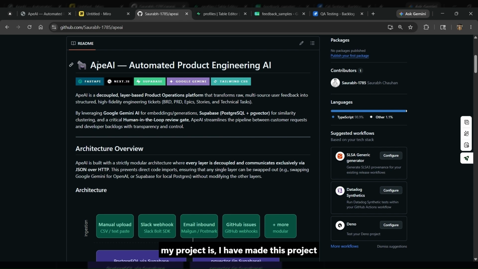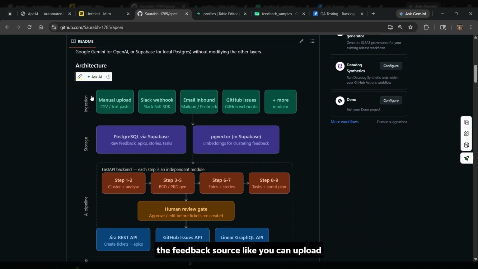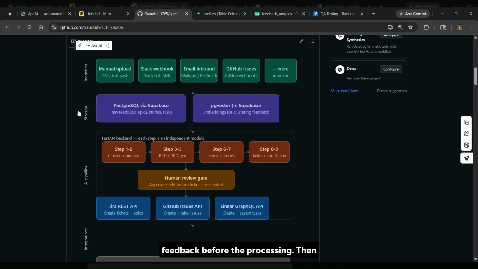That is my project. Now, the whole idea of my project is that I made it in 5 layers. Each layer is decoupled, meaning they are independent from the others. First, we have the ingestion layer, where the user or company provides the feedback source. You can upload it manually, or extract it from Slack, etc., and store it in the database, which is our layer 2, the storage layer. It also does a very important function, which is clustering of similar kinds of feedback before the processing.